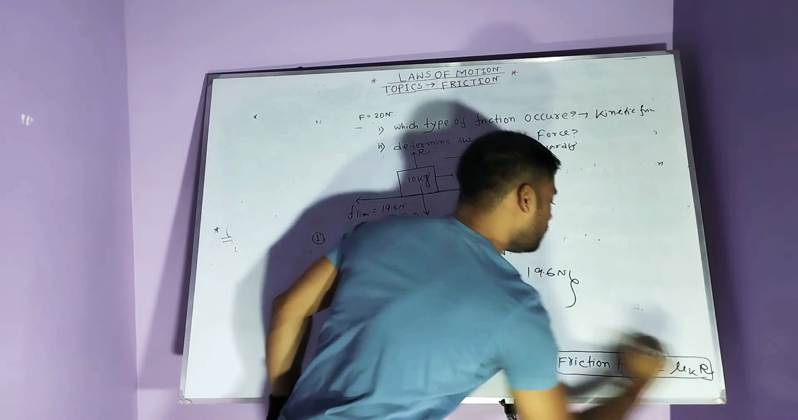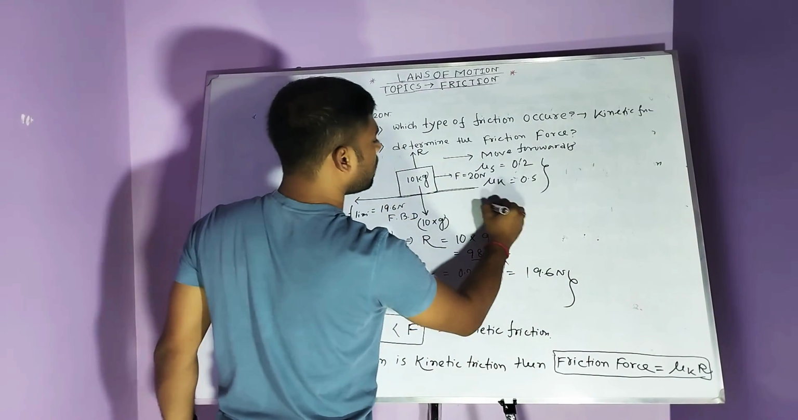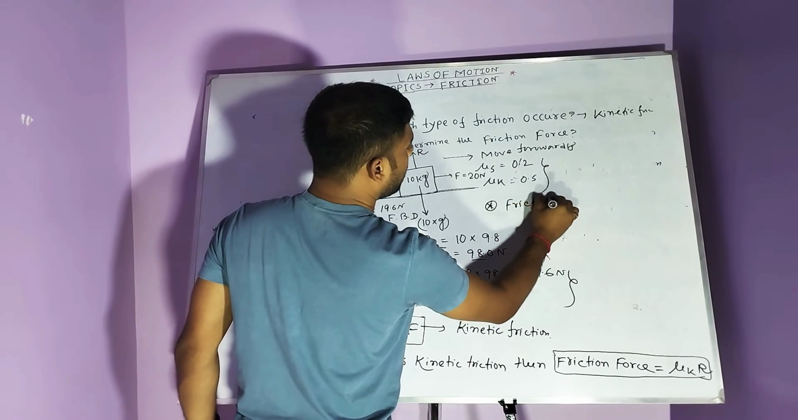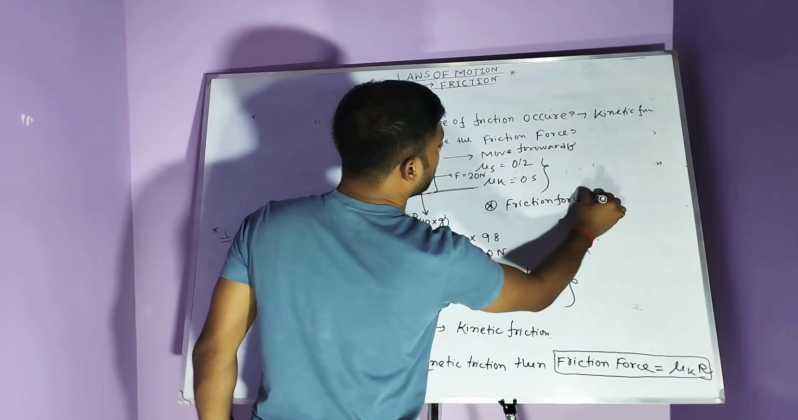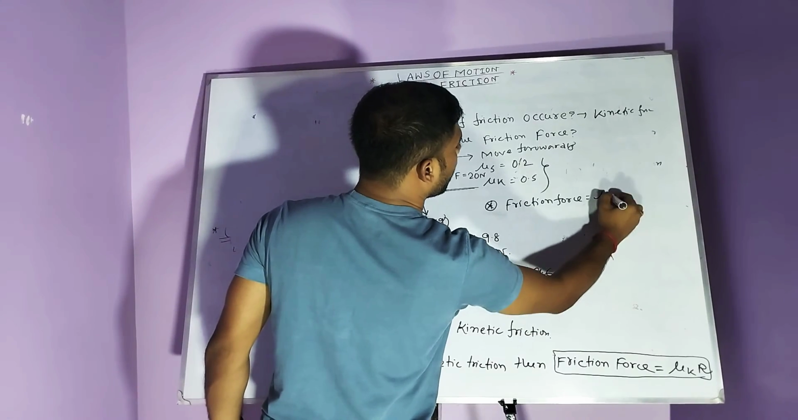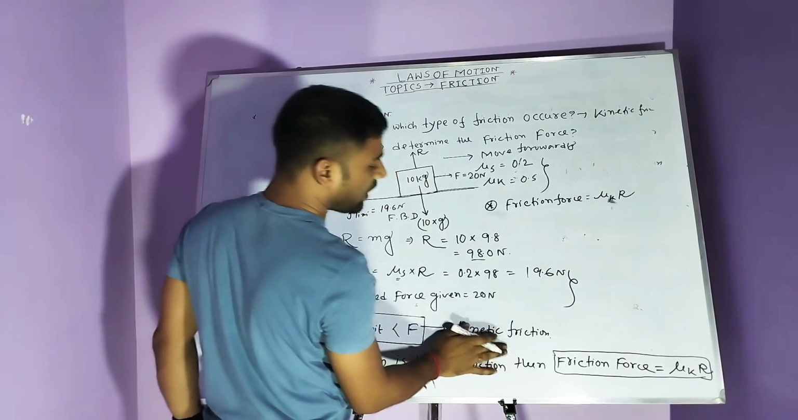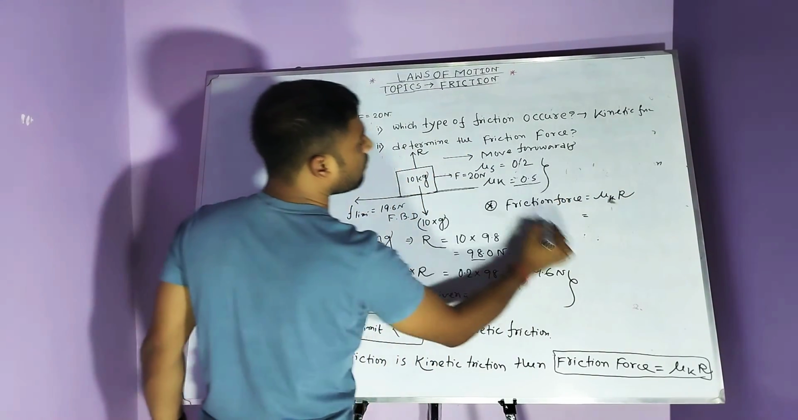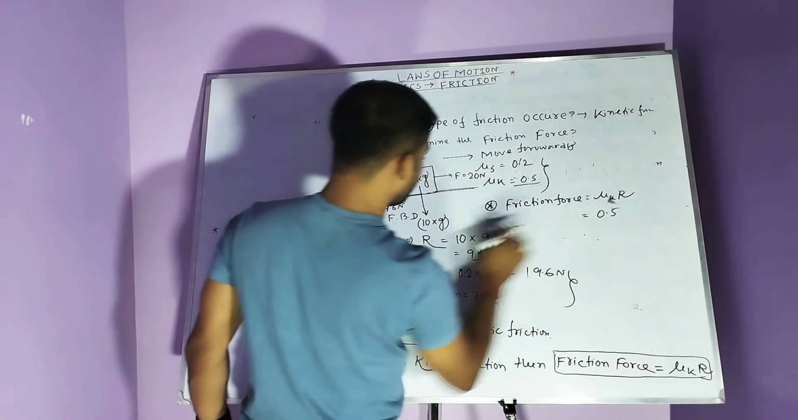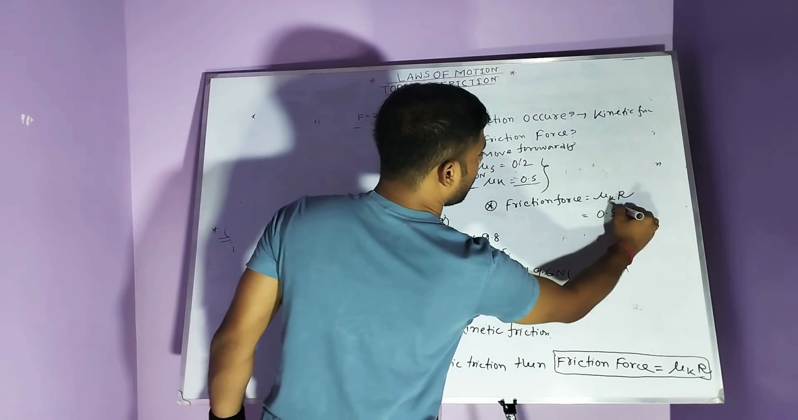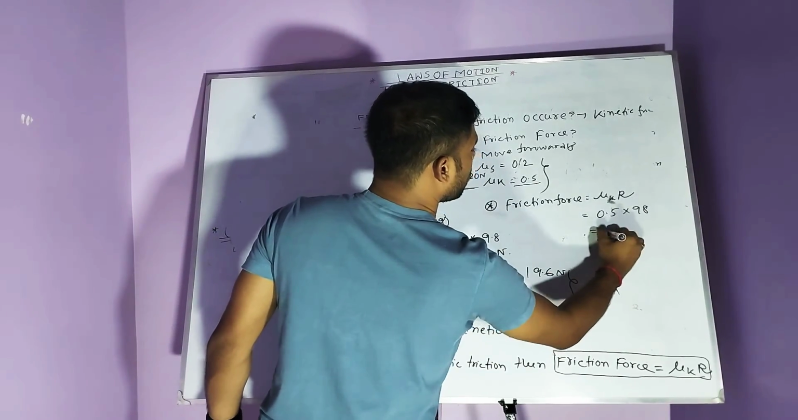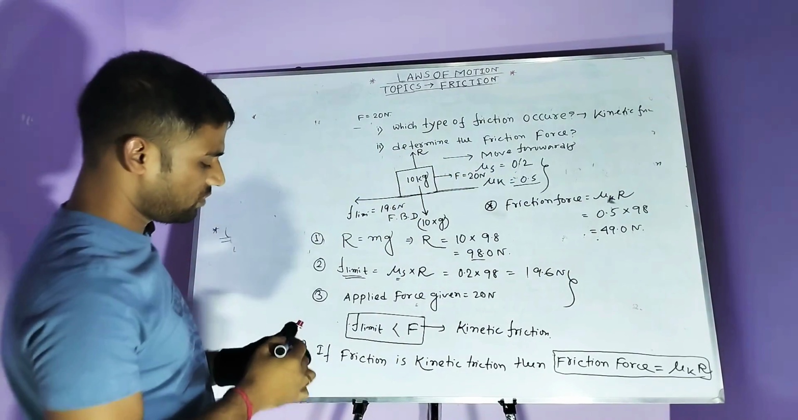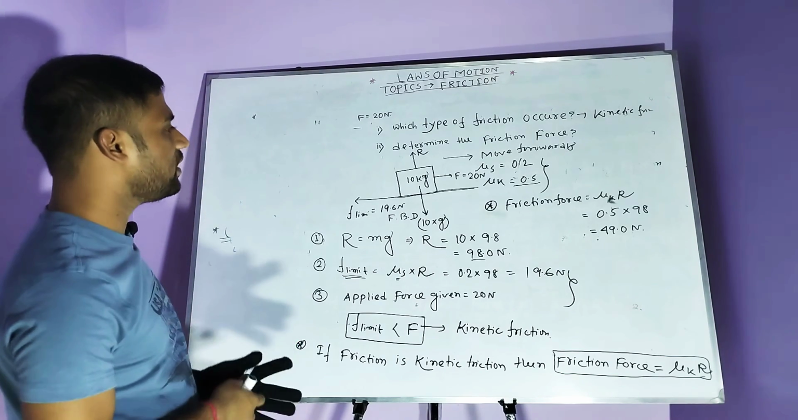So according to the data, the friction force is equal to mu k into R, not mu s. If friction is kinetic friction, then friction force is mu k into R. Mu k is 0.5. The R value is also given, 98 Newton. So the answer is 49.0 Newton. This is the answer for friction force. So there are two types of friction, static friction and kinetic friction.